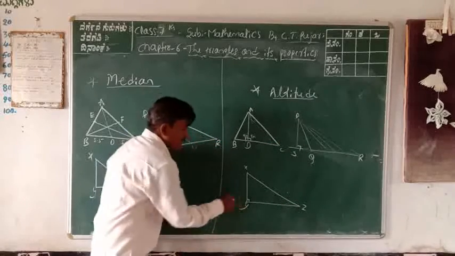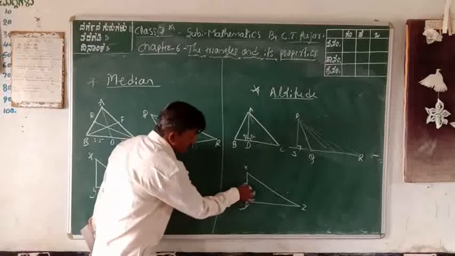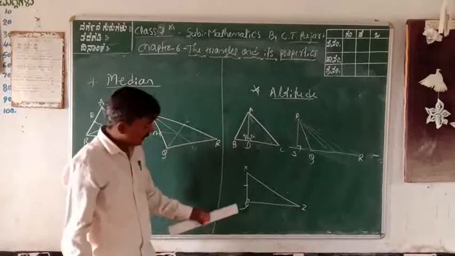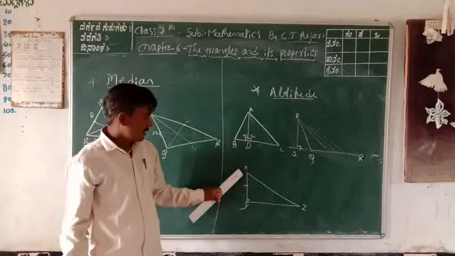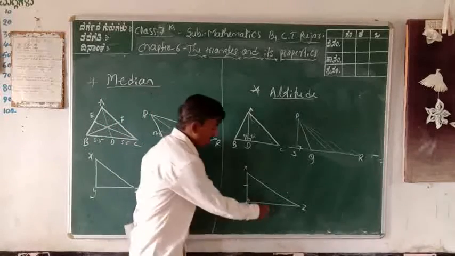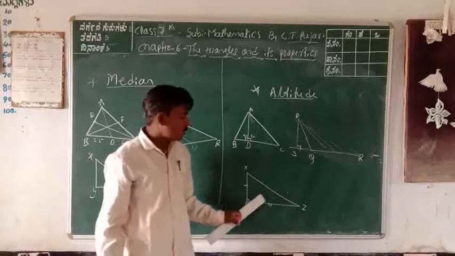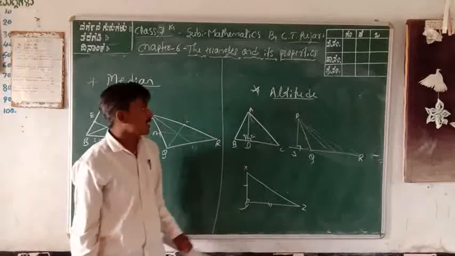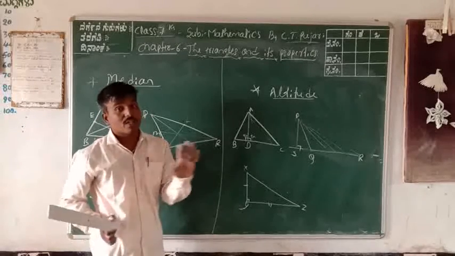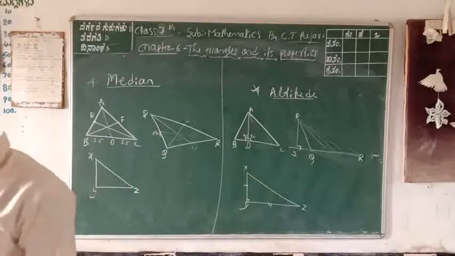Again, in your right angle triangle, XY is the altitude, because it is the right angle. Otherwise YZ is the altitude. Consider these two sides, XY or YZ. These two are the altitudes of a right angle triangle. It is not necessary to construct an altitude there.